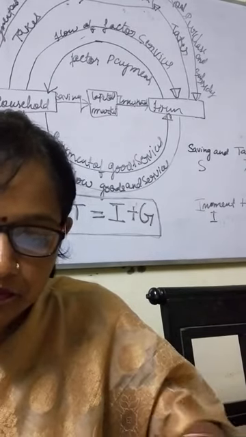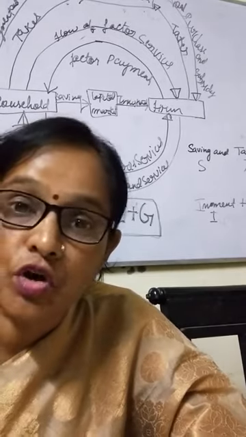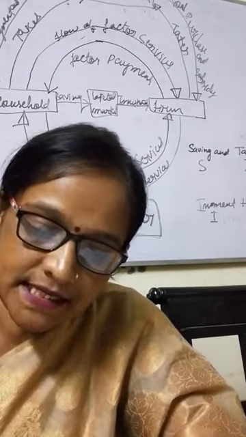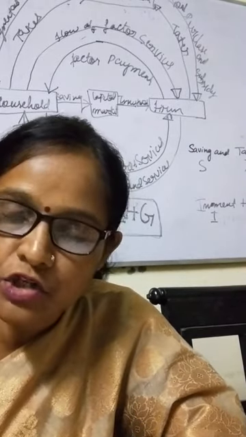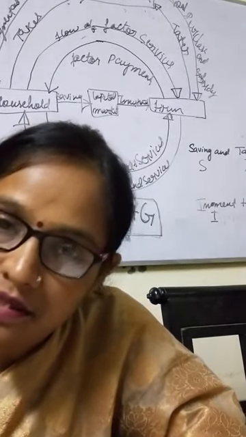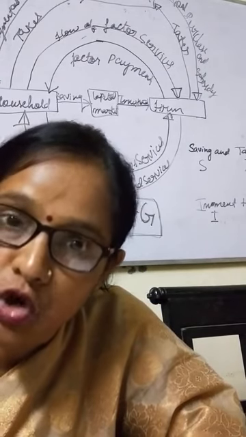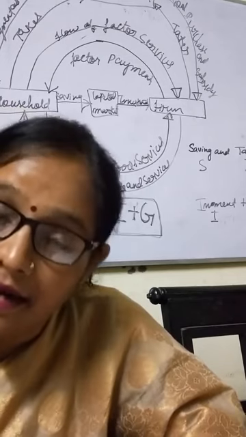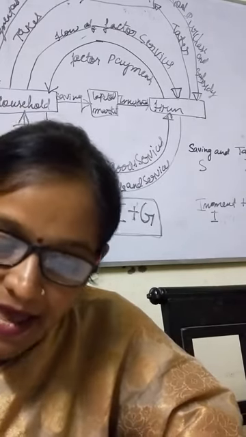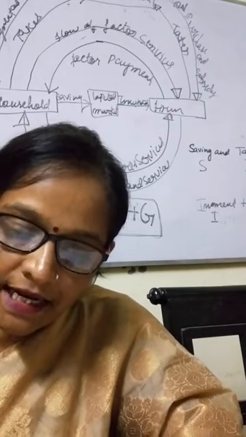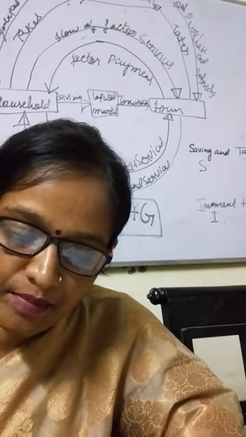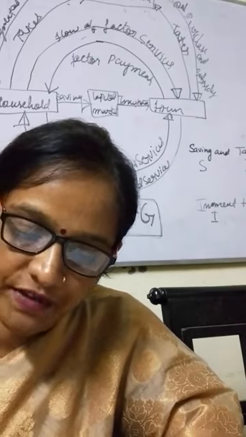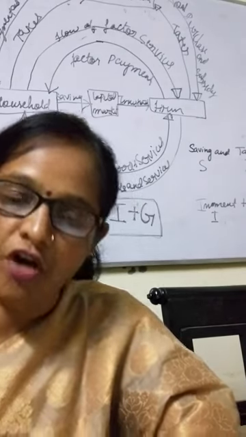Then, who are the members of the Electoral College? It consists of elected members of both houses of parliament. So, the Electoral College consists of elected members of both houses of parliament, meaning elected members of Lok Sabha and elected members of Rajya Sabha, and the elected members of the Legislative Assembly of each State, including the National Capital Territory of Delhi and the Union Territory of Pondicherry.